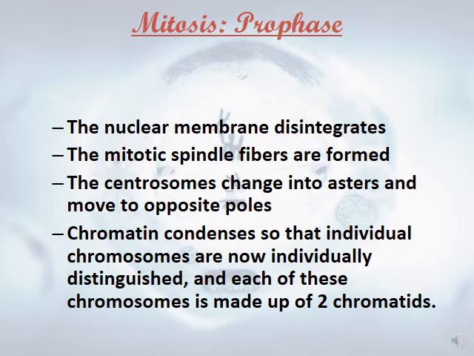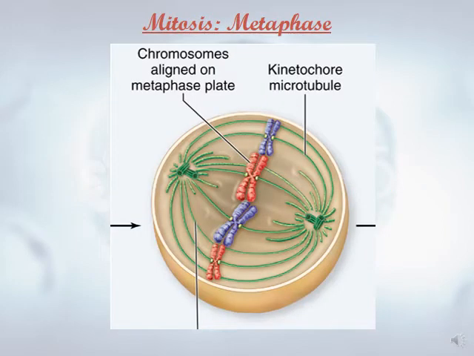These are the different events during mitosis. In prophase, the nuclear membrane disintegrates, mitotic spindle fibers are formed, the centrosomes change into asters and move to the opposite poles. Chromatin condenses, so that individual chromosomes are now distinguished, and each chromosome is made up of two chromatids. Then we have metaphase. As you see here, in metaphase the chromosomes align at the middle of the cell, forming what is known as the equatorial plate.